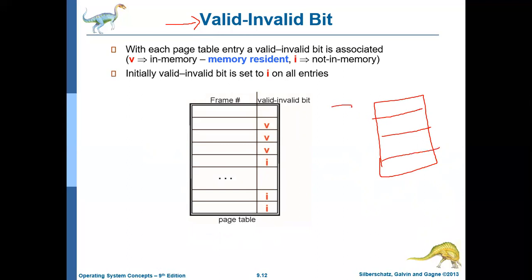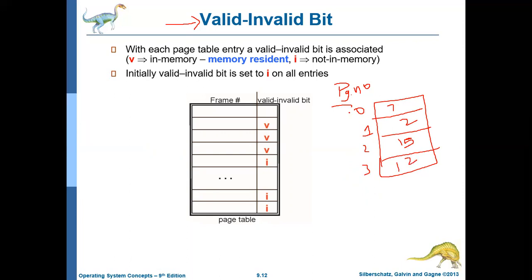Page 0. This is the index. The page table is indexed with respect to page number. If it is page number 0, it is available in which frame? 7th frame. Page 1, it is available in which frame? 2nd frame. Page 2, which frame? 15th frame. So this is a normal page table. Page 3, which frame? 12th frame. Like that it contains.